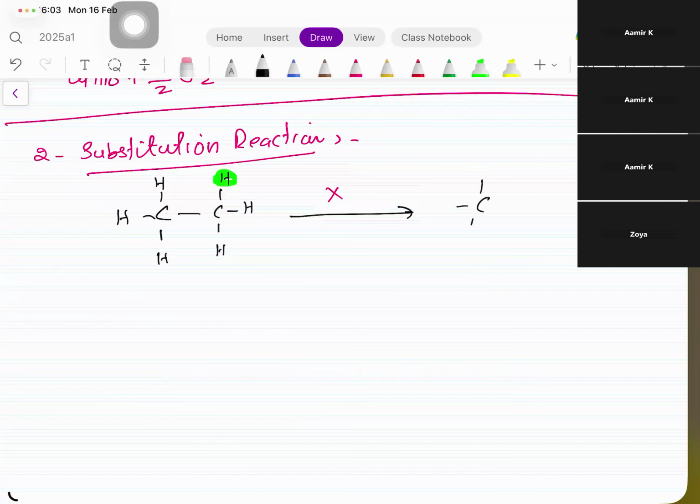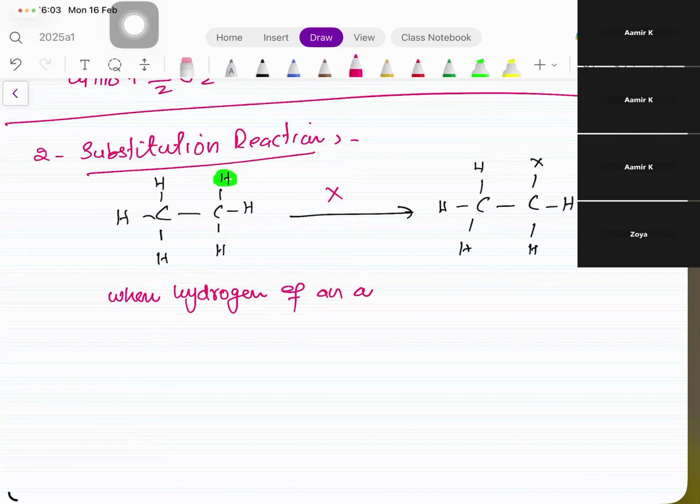What happens? This C, X is any other element atom. X आ गया यहाँ पे. Okay. So this is what? This is substitution. When hydrogen of alkane is replaced by any other atom, this is called substitution.